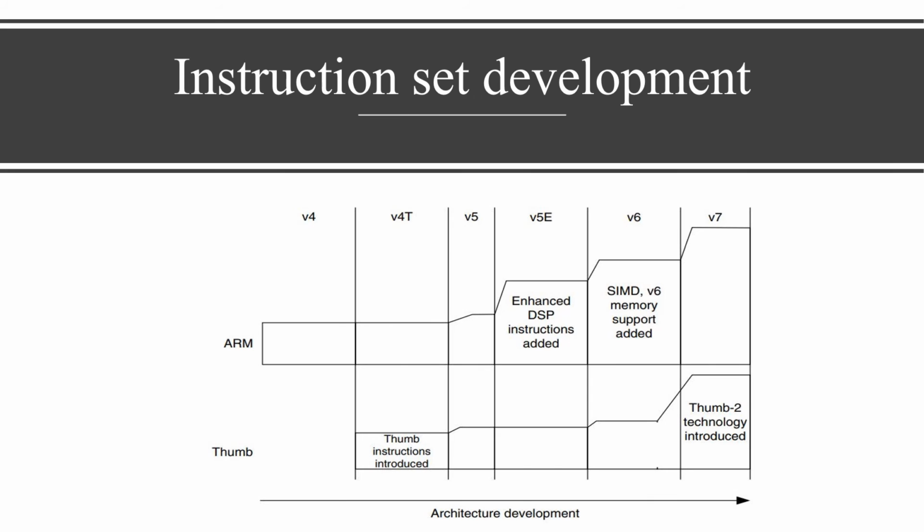If we see version 5, there was an enhanced DSP instruction added as an extension of both the ARM and Thumb instructions. Similarly, in version 6, SIMD and memory support was added as an extra feature. In version 7, we come across the Thumb 2 technology introduced. We will be discussing the Thumb 2 technology in the further slides.